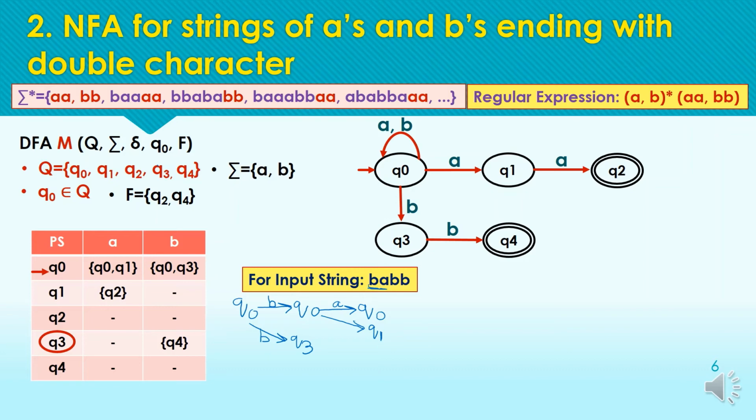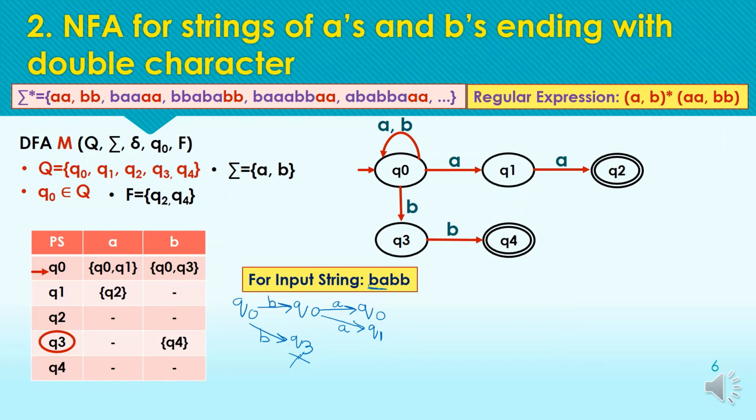Same way, from q3 we are having no transition for the input symbol A, so the path ends here and we cannot continue with this path anymore. This was for the input symbol A.